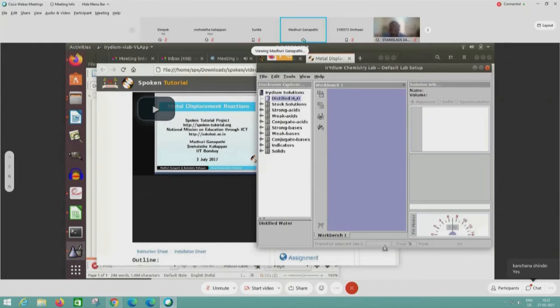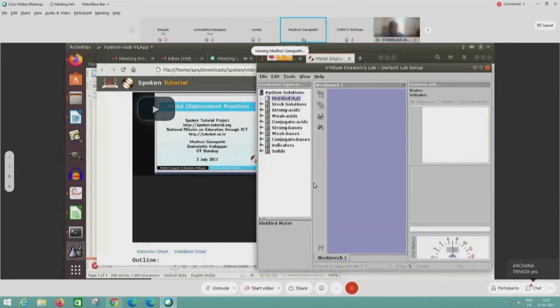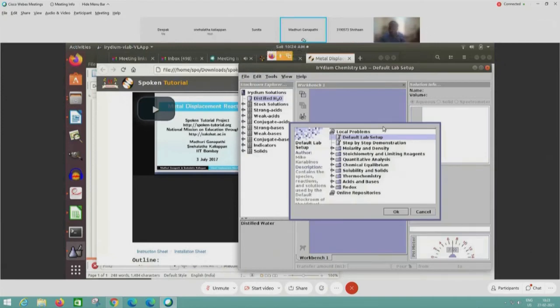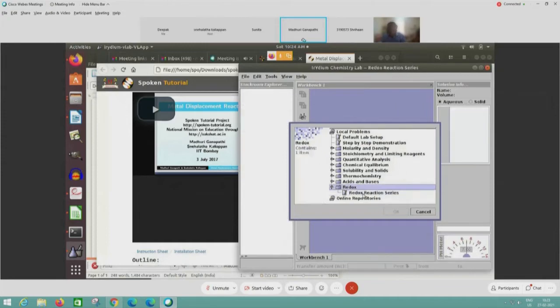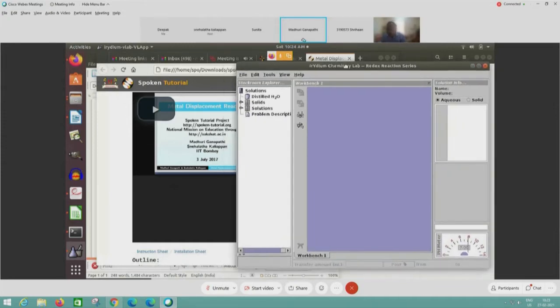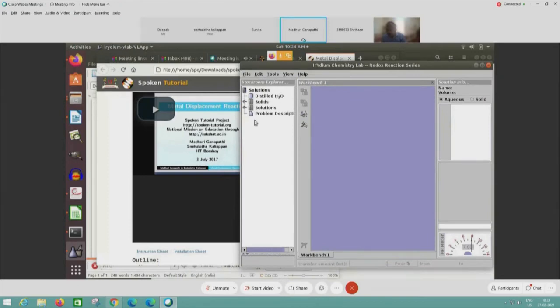Here we have to go to metal displacement reaction, which is in the redox titration reaction. So we have to go to the file menu, load homework, and then in the default lab setup we will take the last folder, redox, double click on it and go for redox reaction series. So here the VLab for redox has opened. In the lab setup we have got distilled water, and then we have got solids cabinet and solutions cabinet.